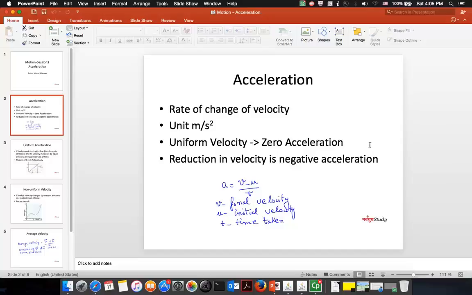Let us take an example. You are sitting in a car and the driver starts up the engine and then he presses the accelerator. Why is it called an accelerator?